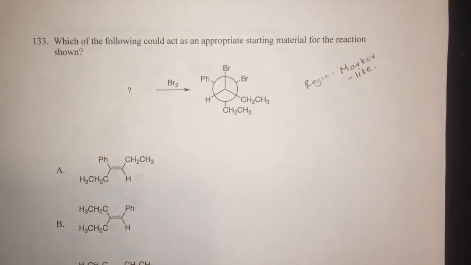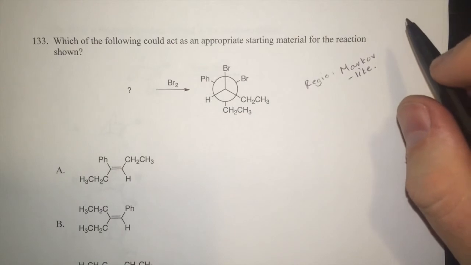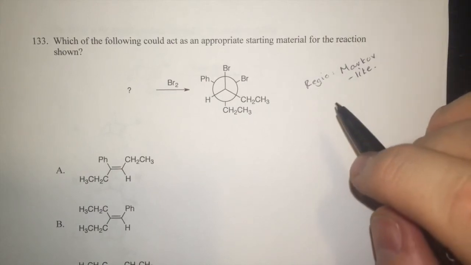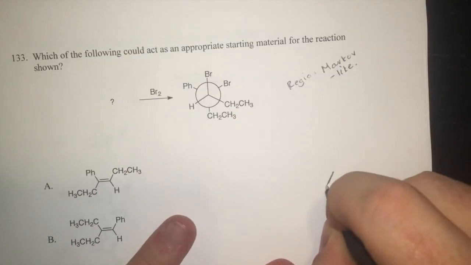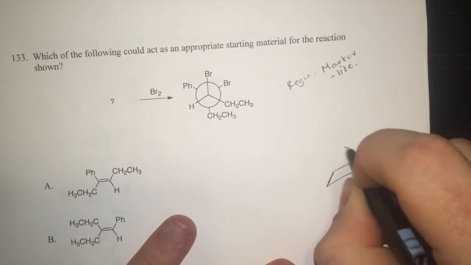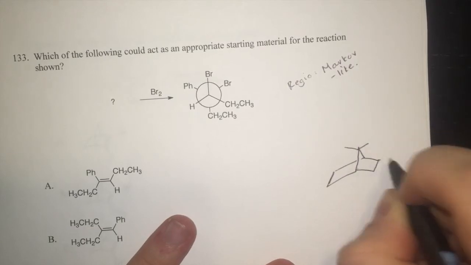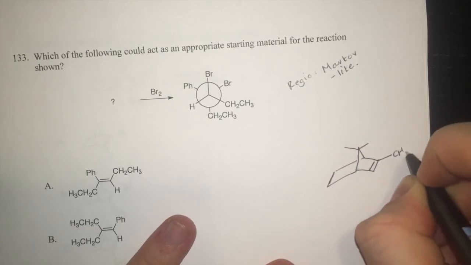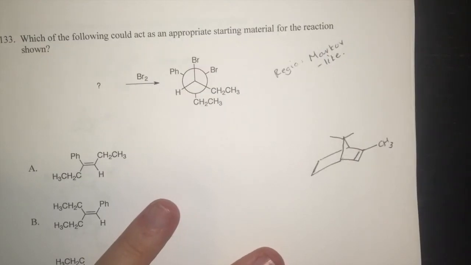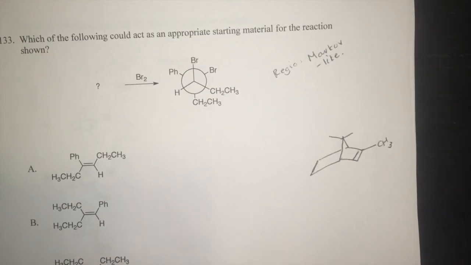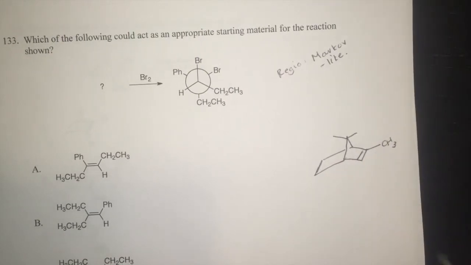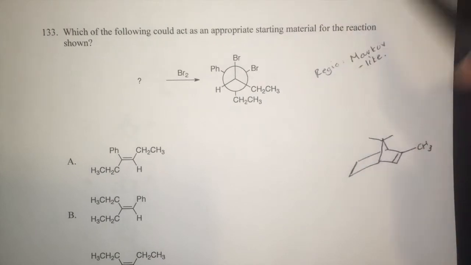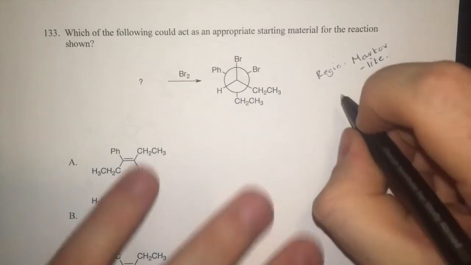In other words, the second bromine that adds will add to the most substituted side of the carbon of the alkene. I won't do it in this video, but if you really want to see how that happens, ask yourself what would be the final product of adding Br2 to this alkene. And you'll see it actually matters which bromine adds first and which one is second, and how it happens. So ask yourself, what's the product of adding Br2 to this? And you'll see exactly what I mean by that. Okay, so this reaction is Markovnikov-like.